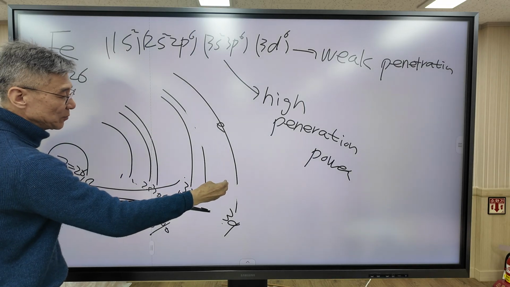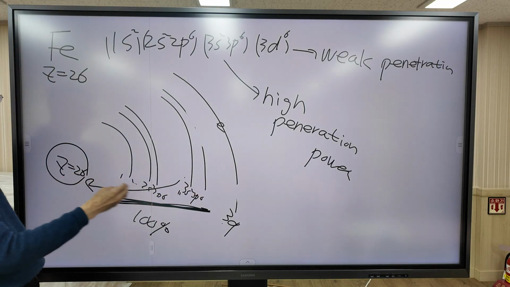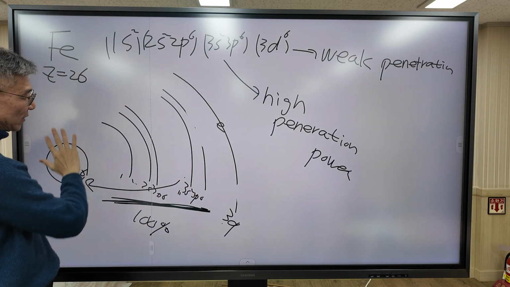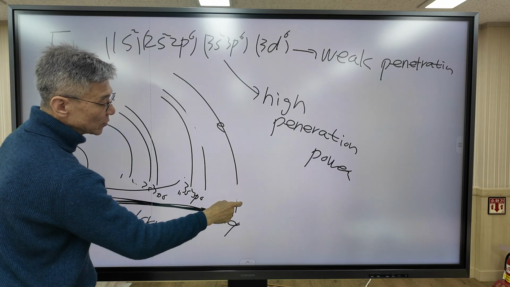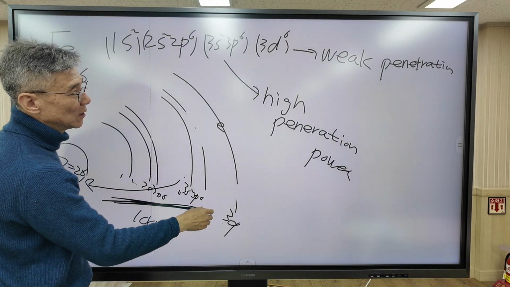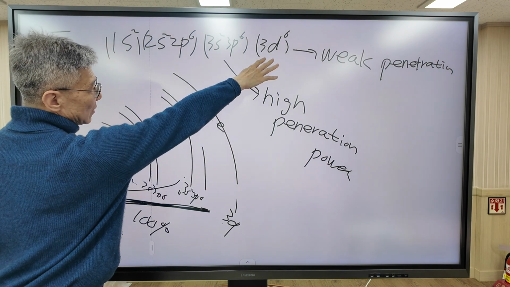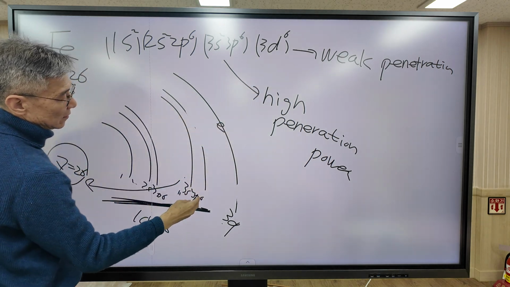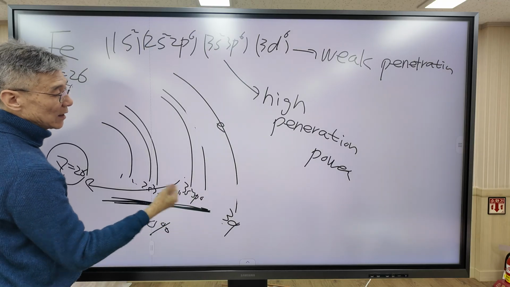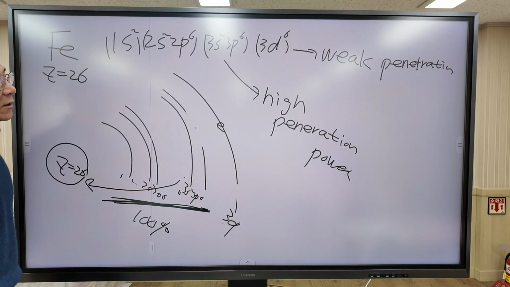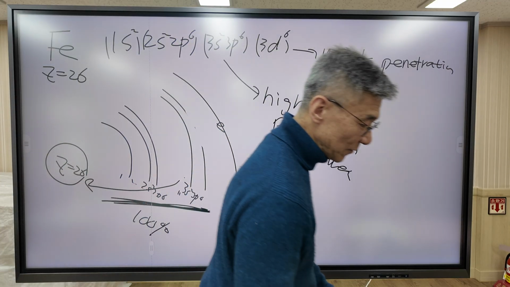There is no chance to penetrate into the nucleus. So all the inner electrons shield the nucleus perfectly when it comes to the 3d orbital. For the 3d orbital, the shielding constant is 100% inside the inner shell. Okay, so this is the effective nuclear charge.